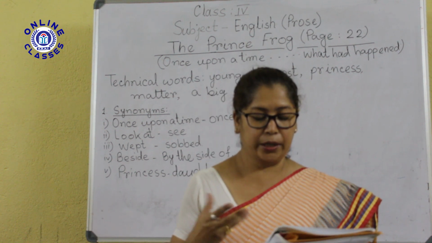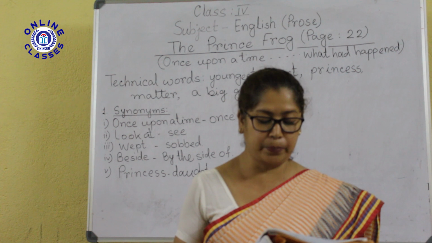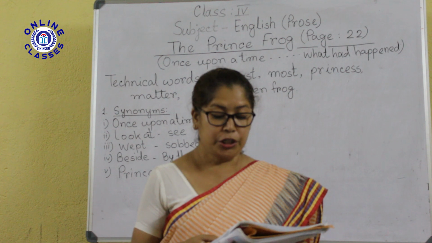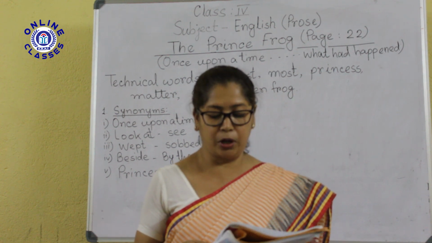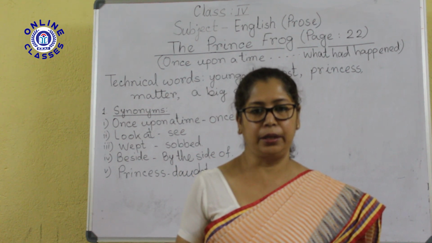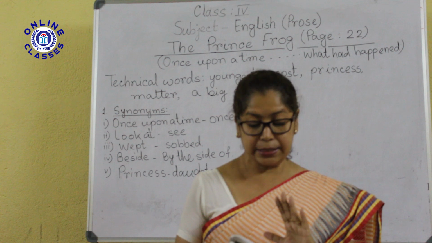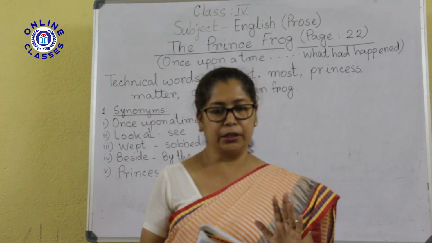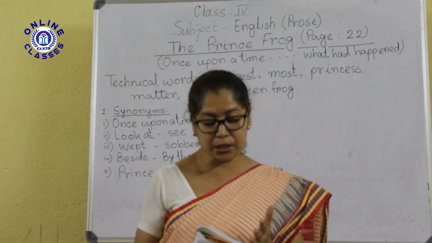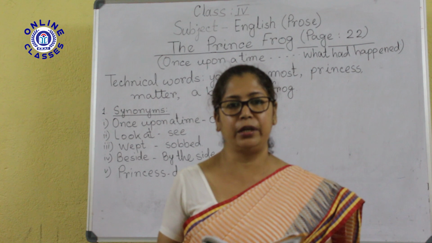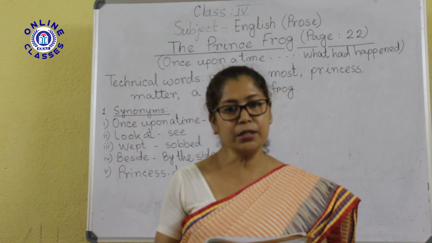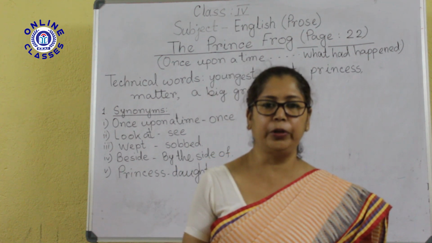Flowers means ফুল আর গাছ দেখতে ভালোবাসতো. She listened to the birds singing. পাখিদের গান শুনতে ভালোবাসতো. And the last one is she loved to play with the beautiful red ball down by the little pond. পুকুরের পাশে তার লাল বলটা নিয়ে সে খেলতে ভালোবাসতো. So these are the 3 things that the youngest daughter of the king loved to do. So you may ask the question, what were the things the youngest daughter of the king loved to do? So these 3 sentences will be your answer.